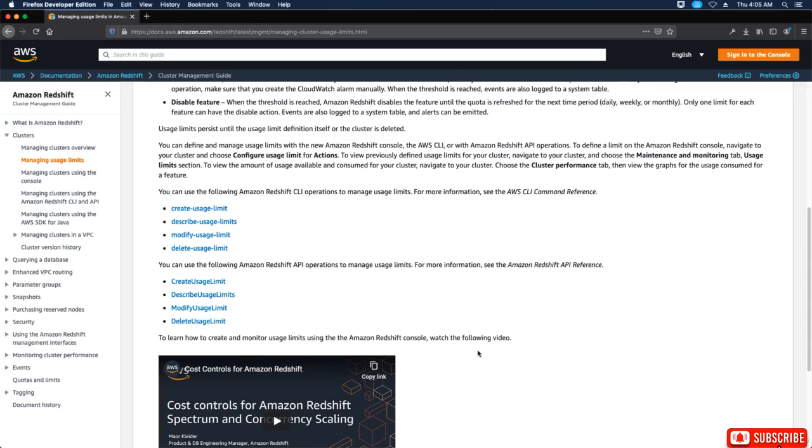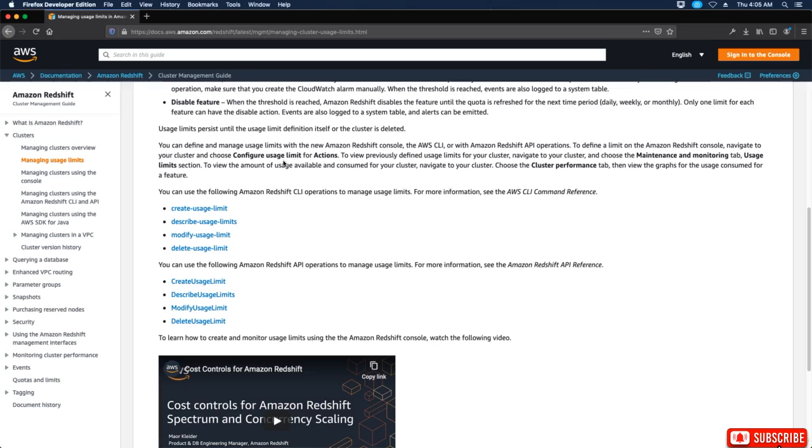Now, if you don't have limits in terms of your budget, then don't use these features, or set it higher than that. A good rule of thumb is double your data size, and then that way you will never reach it. Okay? Usage limits persist until the usage limit definition itself or cluster is deleted.